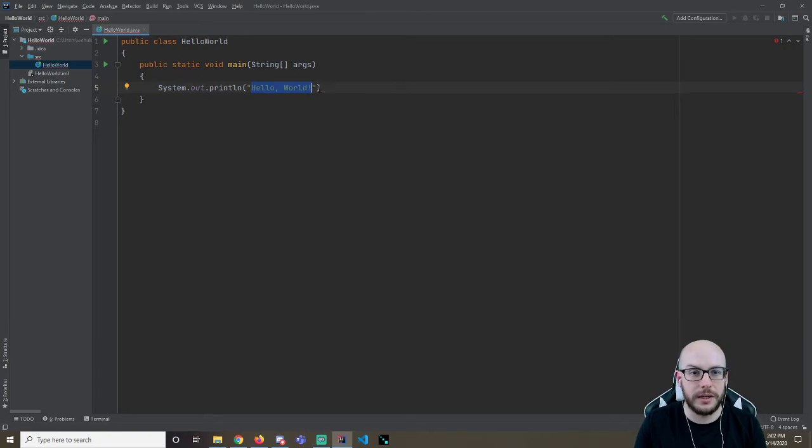Notice I have a squiggly here. IntelliJ is still mad. And if you actually hover over it, it says semicolon expected. So all statements in Java end with a semicolon. That's how the computer knows when you're effectively done with that statement. Because as we're going to see, if I were to copy and paste this, I could put stuff here.